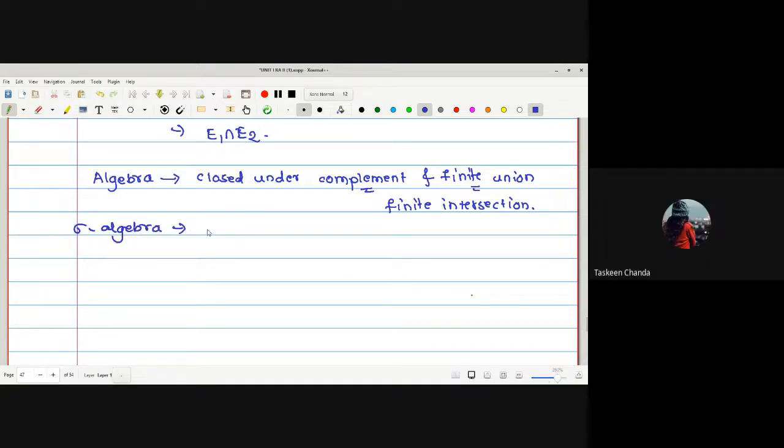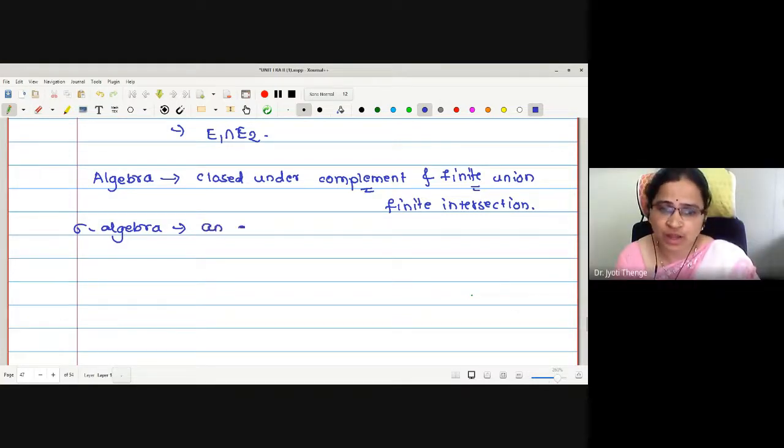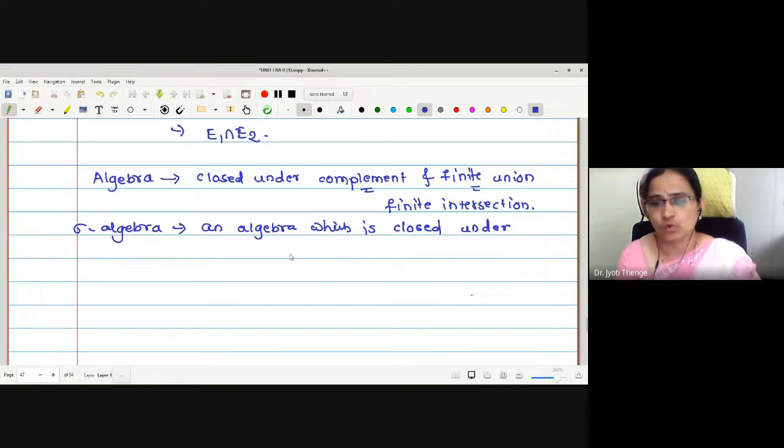It is an algebra closed under countable union. And if it is closed under countable union, it will automatically be closed under countable intersection as well.